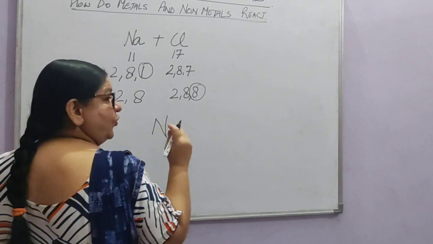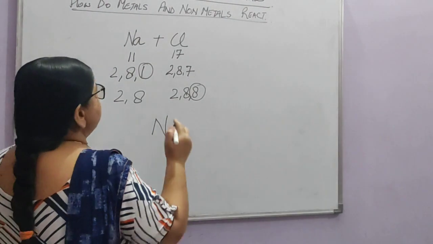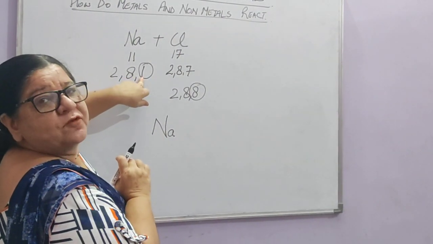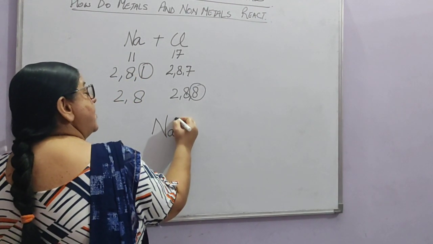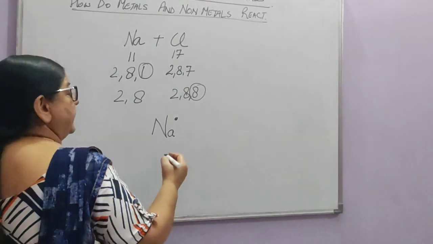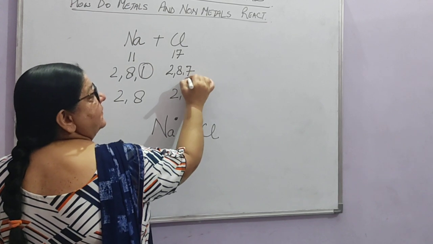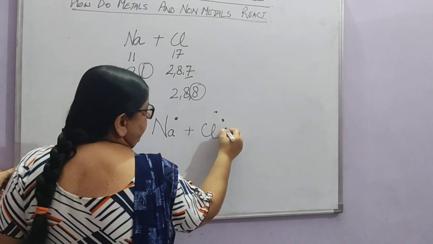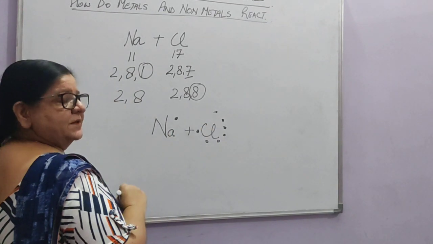We can show this by a dot or a cross; anything you can put. We always show this by writing only the number of electrons present in the outermost shell. Na has 1 electron in the outermost shell, so we show it with 1 dot. Plus chlorine, which has 7 electrons in the outermost shell, so we put 7 dots. You can put either dots or crosses.